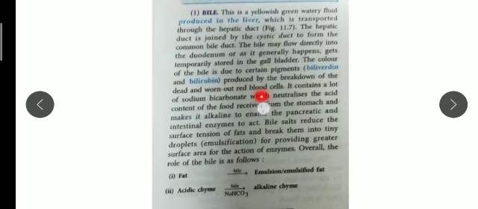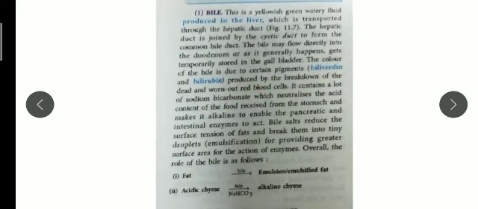How are they produced? Children, our red blood cells have a lifespan of 120 days. In 120 days the old red blood cells die, and our body makes new RBCs. These pigments, biliverdin and bilirubin, are basically the dead remains of worn-out red blood cells. So the liver produces this bile juice, which contains the pigments. It is also called the graveyard of the red blood cells.